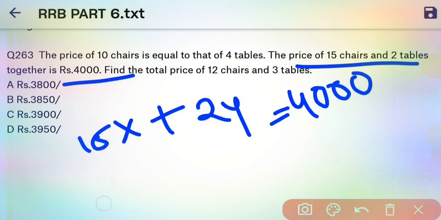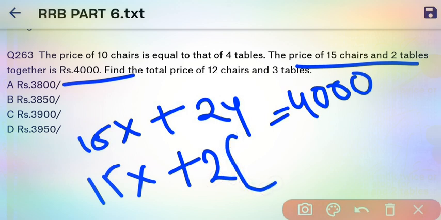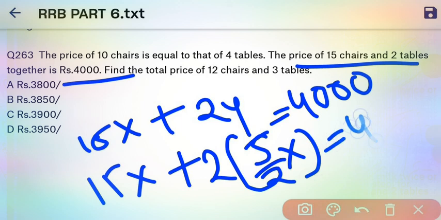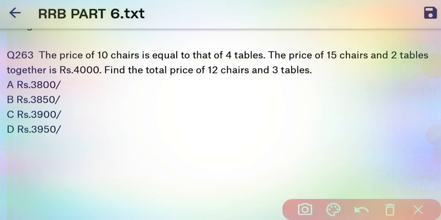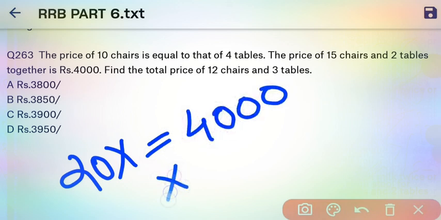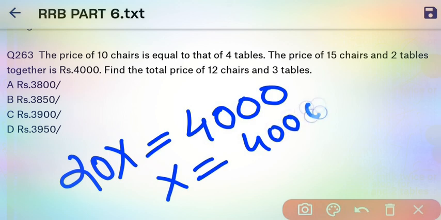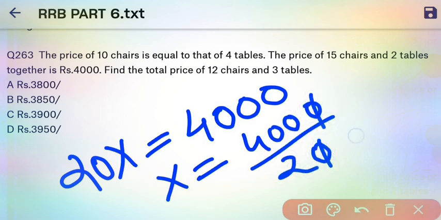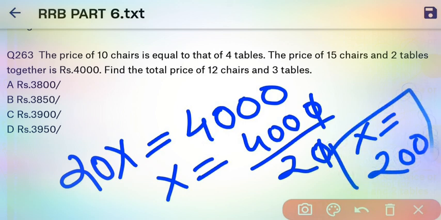Then here 15x plus y is equal to 5 by 2x is equal to 4,000. So when we calculate it, we get the answer of 20x is equal to 4,000. So x is equal to 4,000 divided by 20. So x is equal to 200. So here we get the cost of a chair.